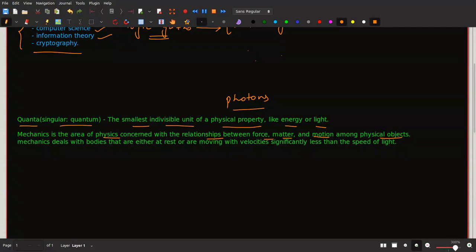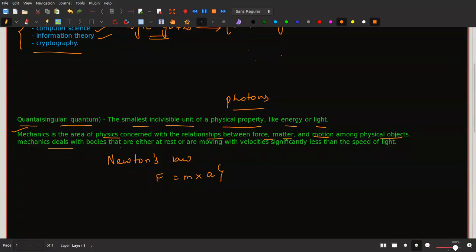Now we apply force on matter, right? And it creates a motion, right? How these things are related, that study is known as mechanics. You might also know something known as Newton's law of motion, right? Here we study these things only. Like the second law of motion states that force is equal to mass into acceleration. This is basically finding the relationship between force, mass, acceleration and all of that. This study itself is known as mechanics.